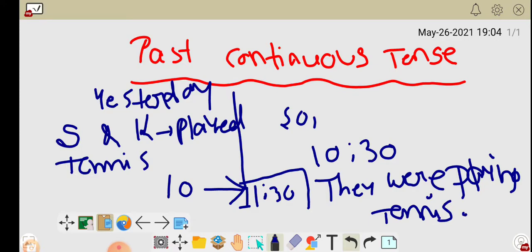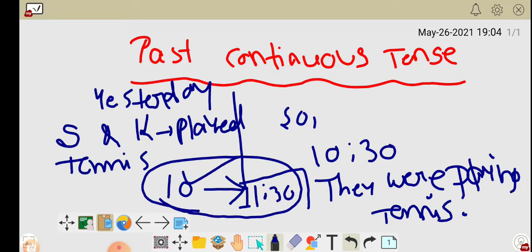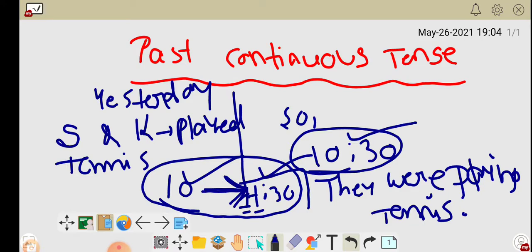See, you can observe here. They were playing. Here, "they were" means they were in the middle of playing. They started the game at 10 o'clock and finished at 11:30. But here we are talking about the middle. It means they hadn't finished playing.